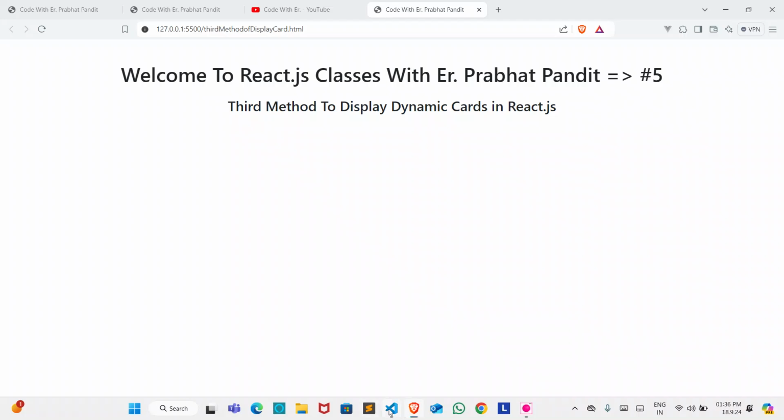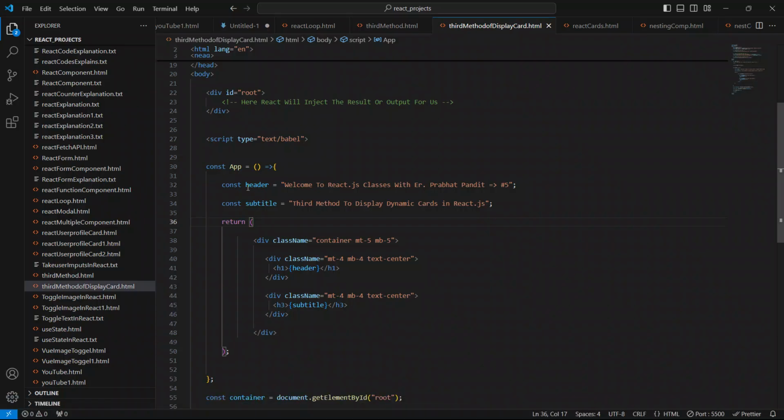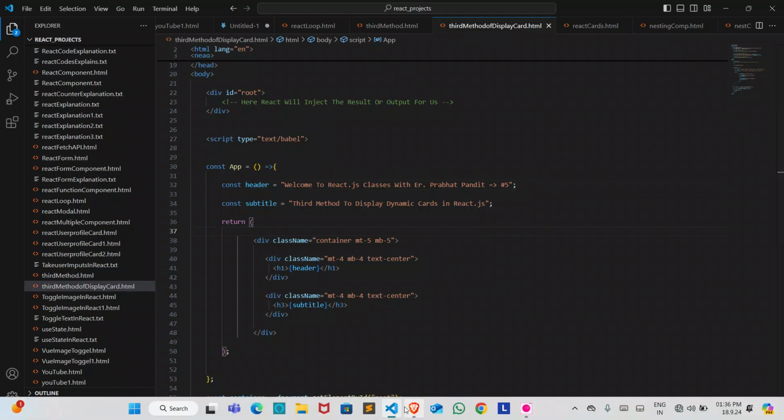So guys, now congratulations, now you know how to display the variable value to the browser using React.js, and now you know how to create a variable in React.js and how to show the value of the variable to the browser.